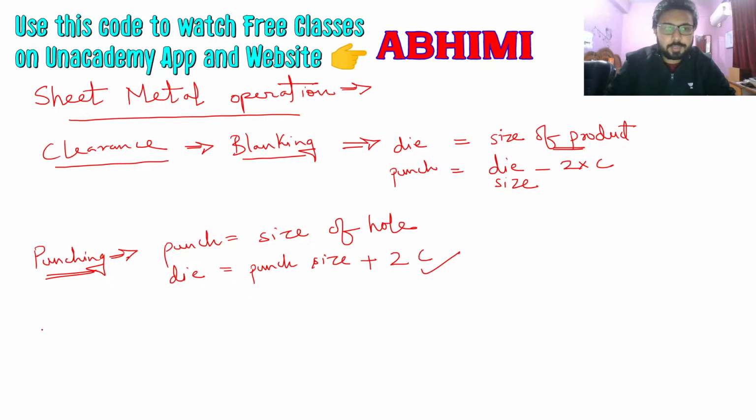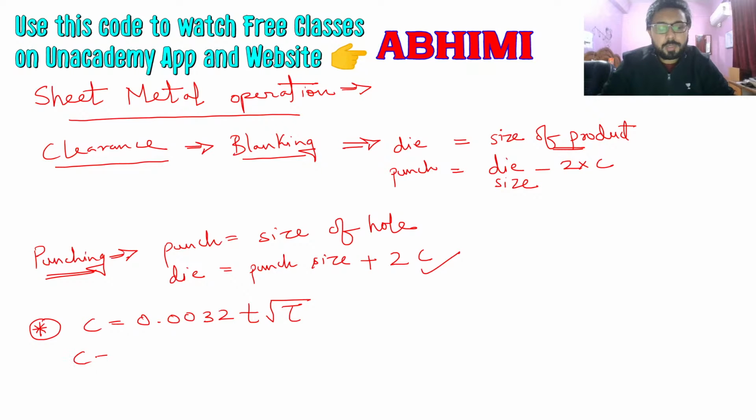First of all, that clearance C is given by a formula where T is the thickness and tau is the shear strength. Or it can also be given by the allowance A times the thickness of the metal. So this is the allowance.